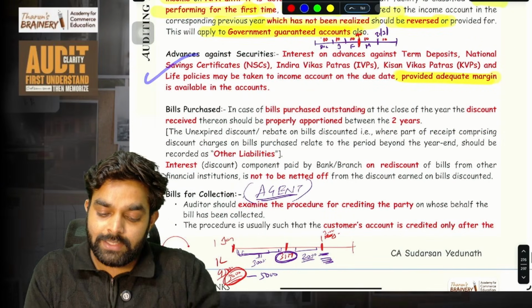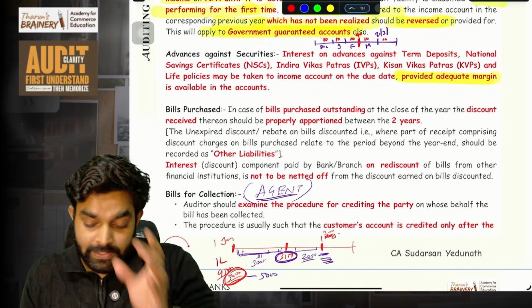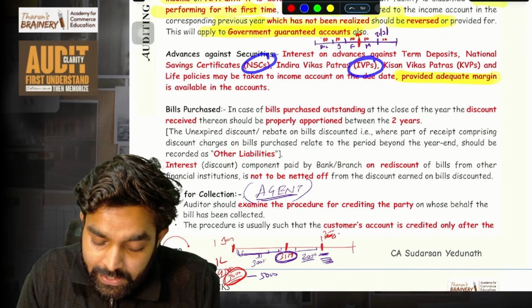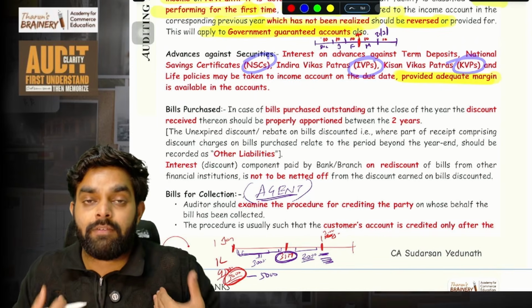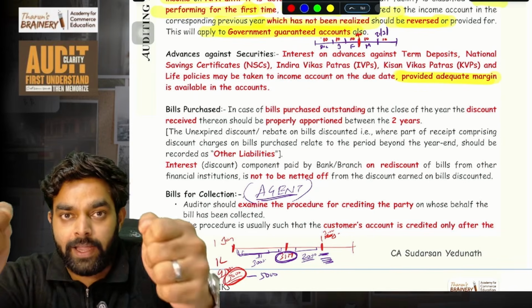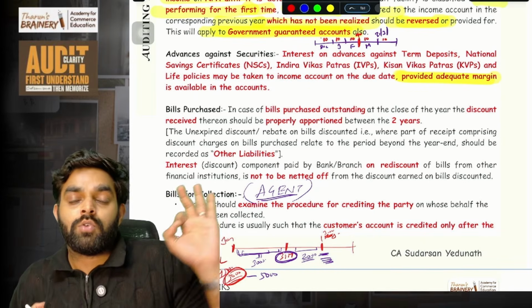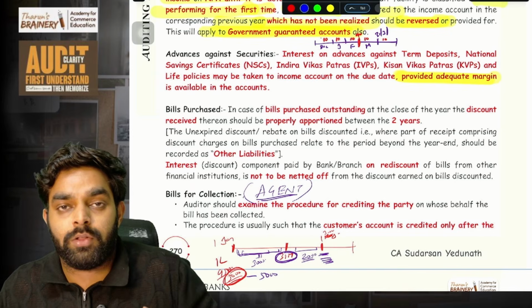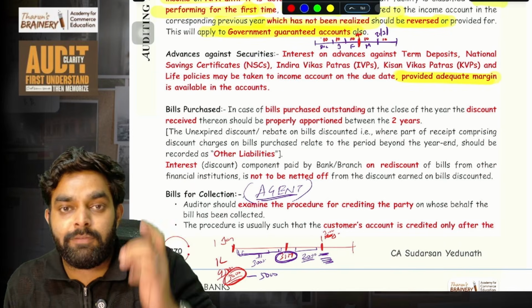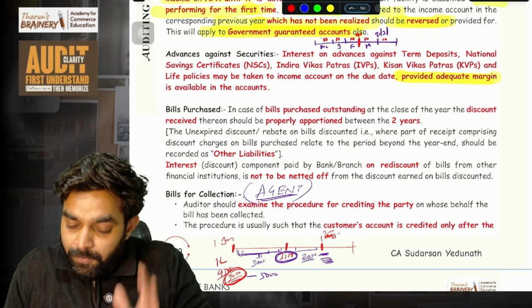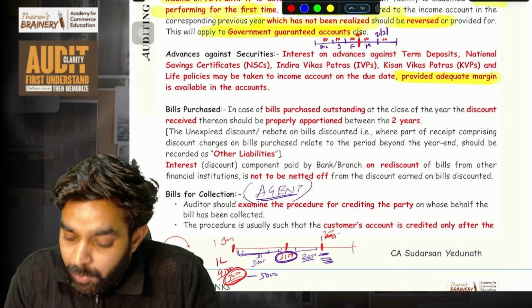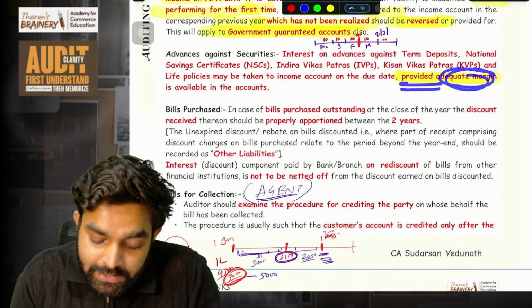Then advances against securities. Someone has given the bank a security, such as Indira Vikas Patra or a National Savings Certificate. Imagine I have a National Savings Certificate, I gave it to the bank and I take a loan against it. In those cases, if I'm not repaying, don't classify it as NPA because these things are immediately realizable. The bank can immediately fetch money by selling this. So you don't need to recognize it as NPA, provided adequate margin is available in the account.